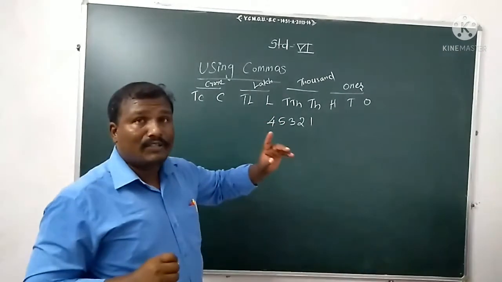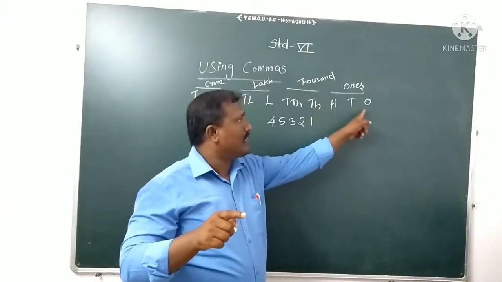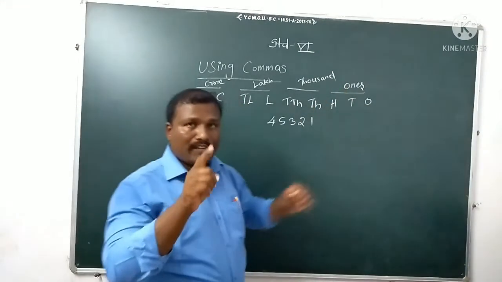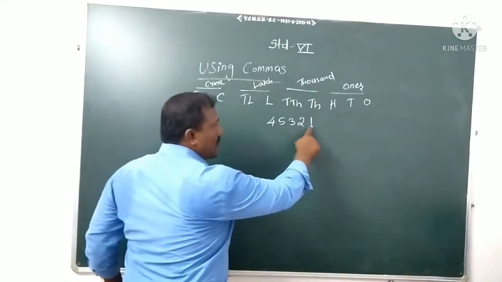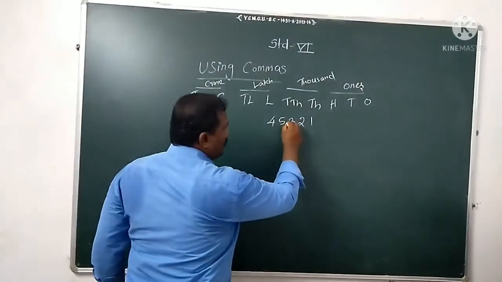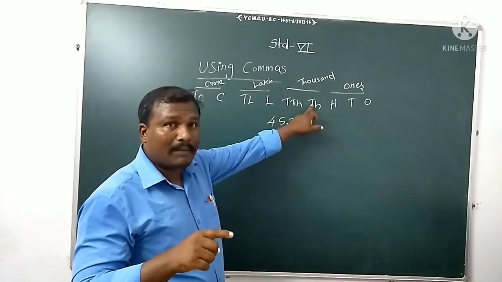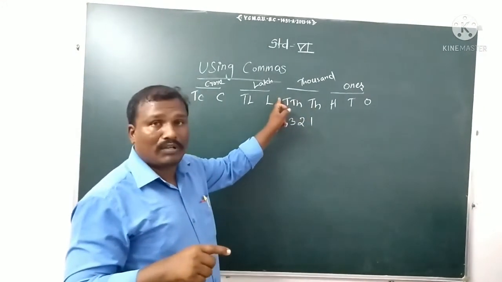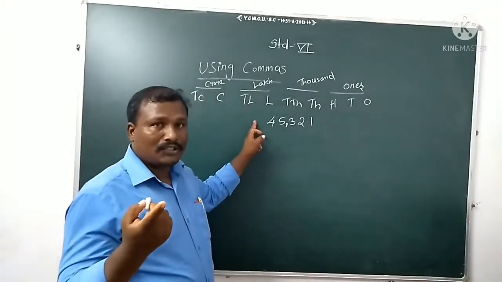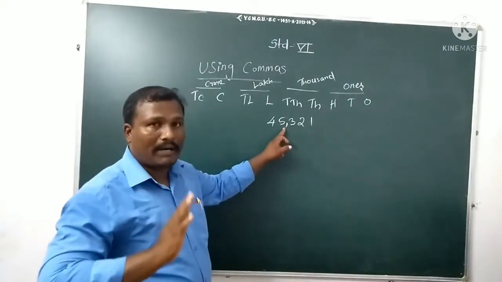As per the Indian place value, I told you that you have to give a period after the hundreds place, meaning ones, tens, hundreds. These three digits we call the ones period, which means you have to put one comma. After the hundreds you have to put one comma. Then where do we give the second comma? After thousands, ten thousands we have to put the second comma. But here, after thousands, ten thousands, there is no number. So we need not give a second comma. Only one comma is enough.